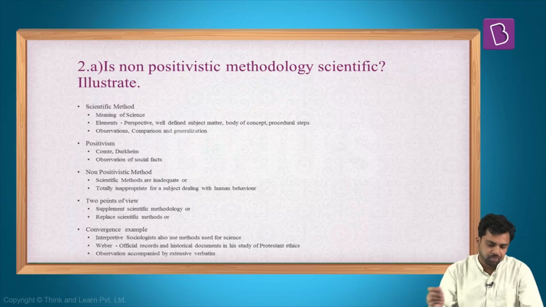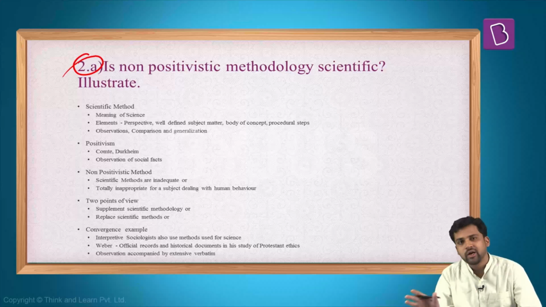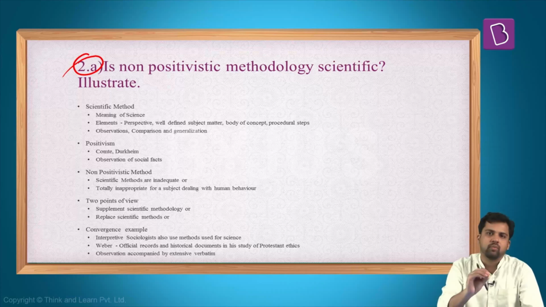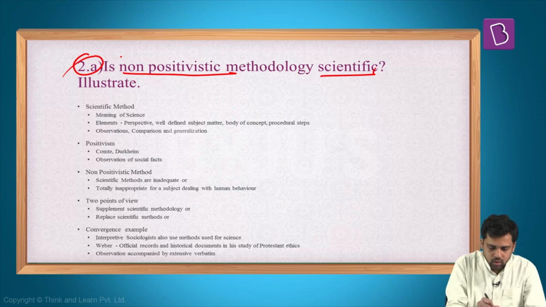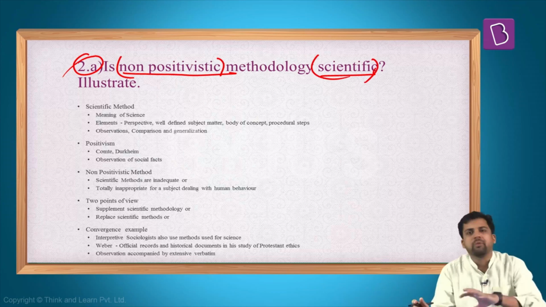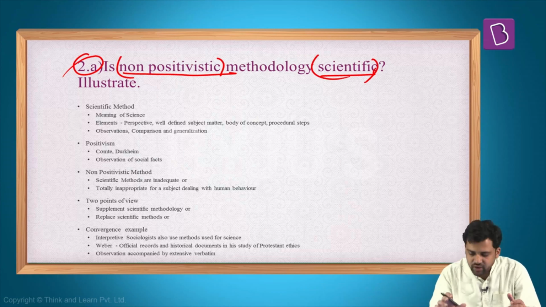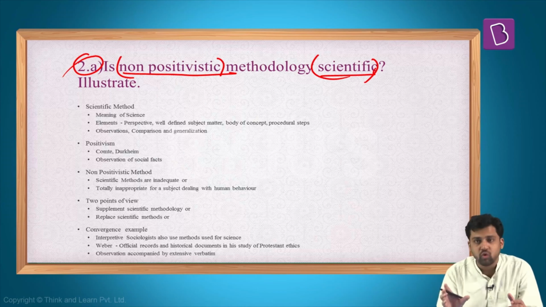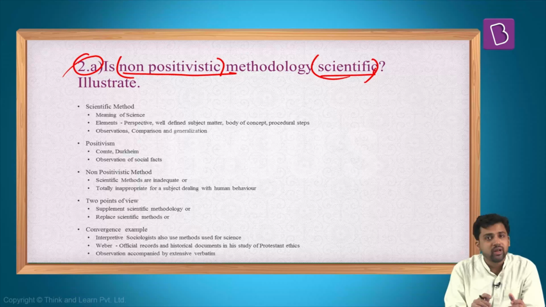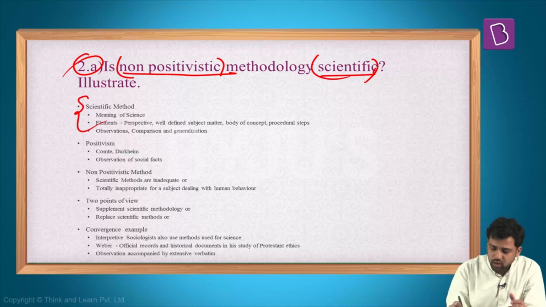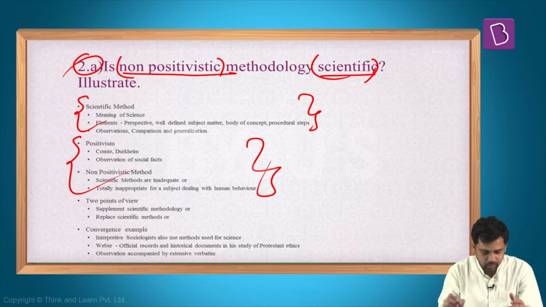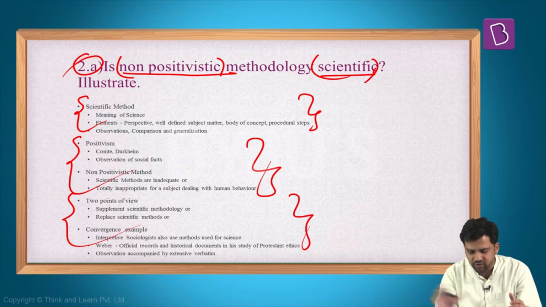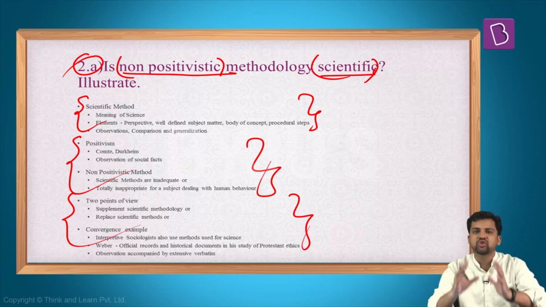So the next question is related to chapter 2 of our syllabus. Is non-positivistic methodology scientific? Now here there are two dimensions. One is the term scientific: what do we mean by science, what do we mean by scientific methods? The other is, what is this non-positivistic methodology? So first we need to talk about science. Then we will talk about positivism and non-positivism, and then how there is some sort of convergence or there can be some sort of differences. All these things have to be there in your answer.